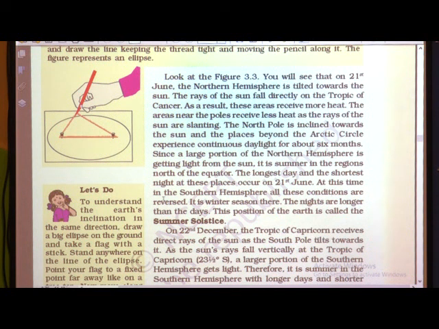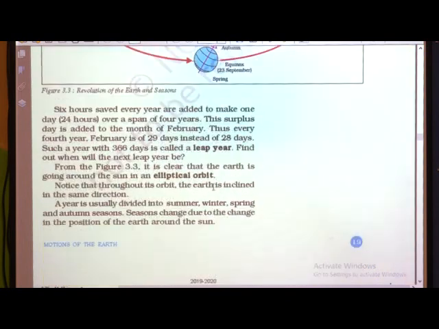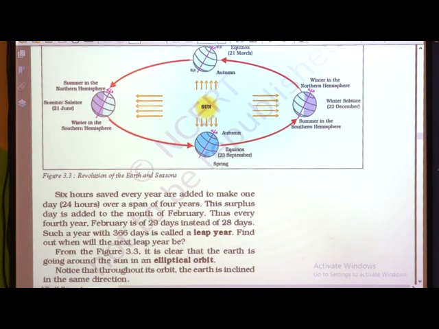At this time, in the southern hemisphere, all these conditions are reversed. It is winter season there, the nights are longer than the days, and this position of the earth is called the summer solstice.